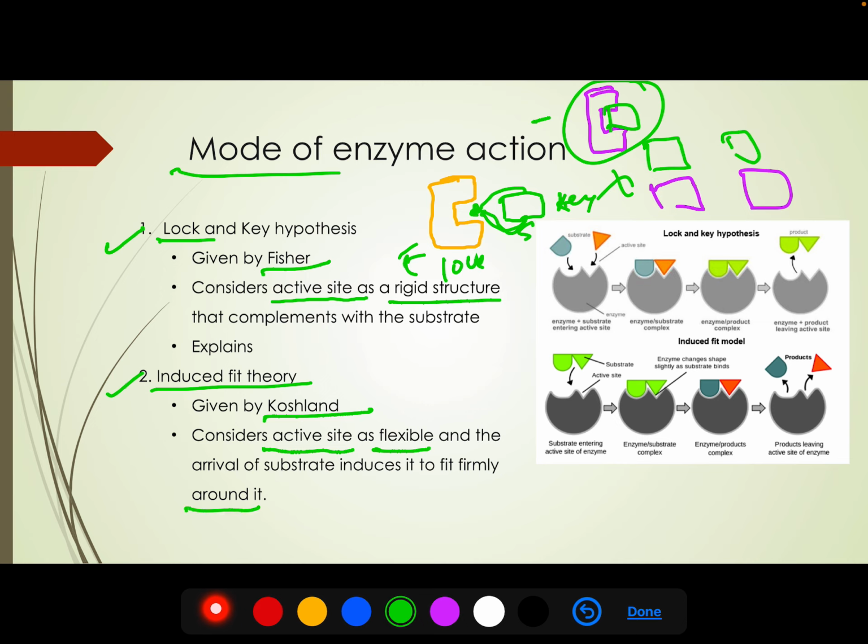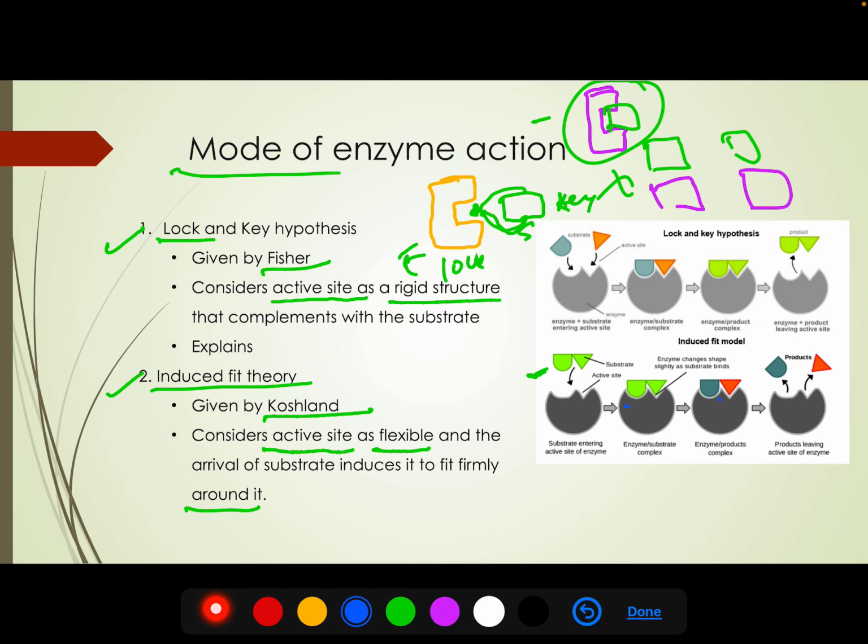See in the diagram: this is the substrate, and the active site is not according to the structure of this substrate, but when the substrate arrives, it induces the active site to change its conformation and fit around the substrate, and finally the substrate is converted into the product.